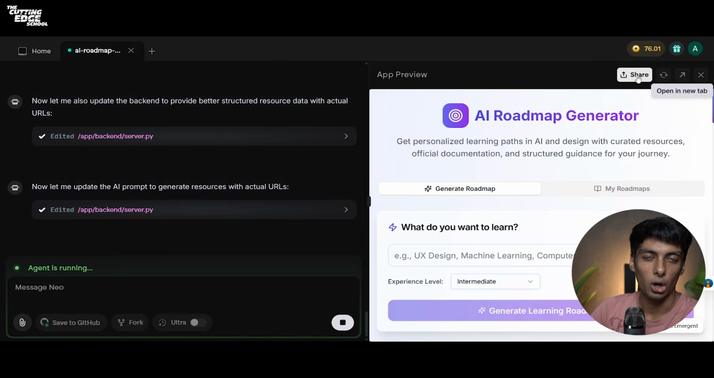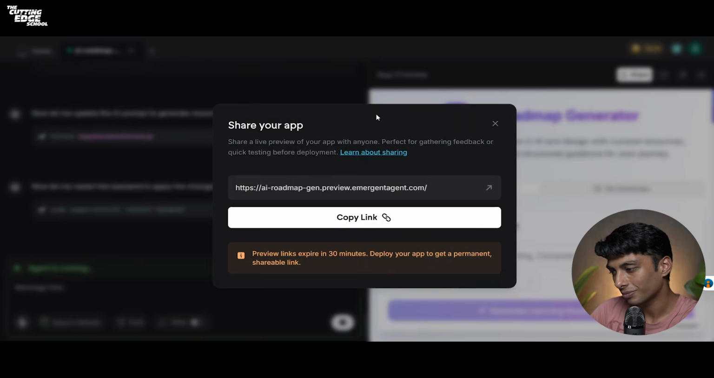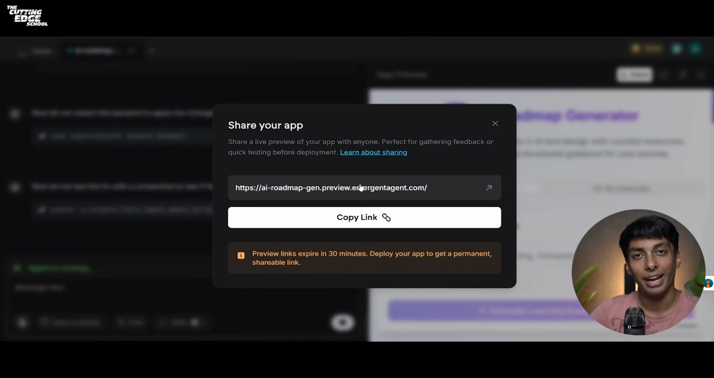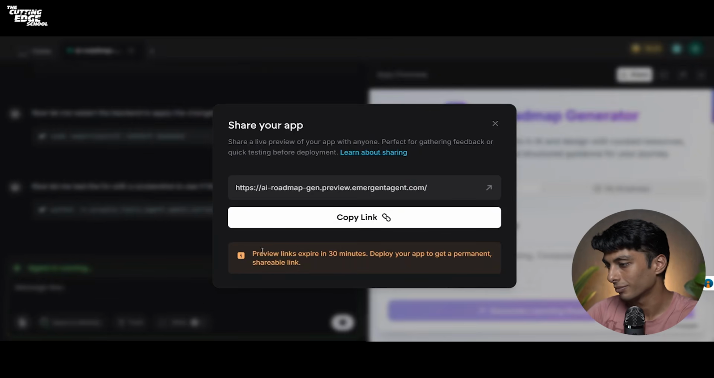Now, you also get an option to share your project. It says share your app. So it also gives you HTTPS links that you can share with all of your friends. But only one concern, that these links expire in 30 minutes. That is, after 30 minutes, you either have to share a new link or you can deploy your application so that the world can use it.